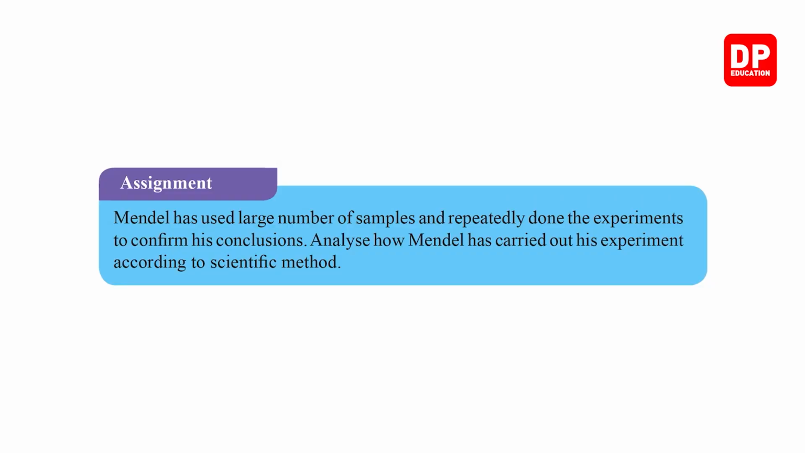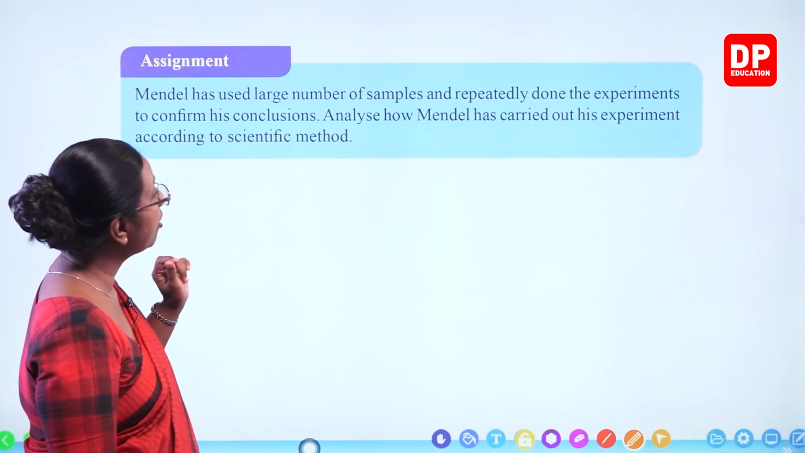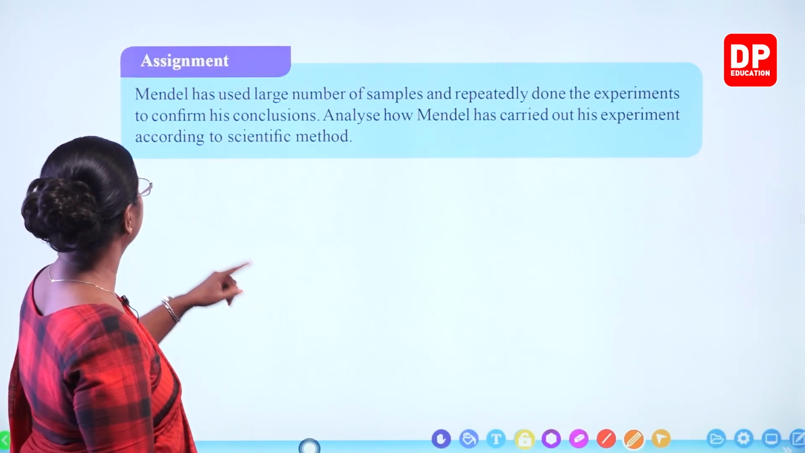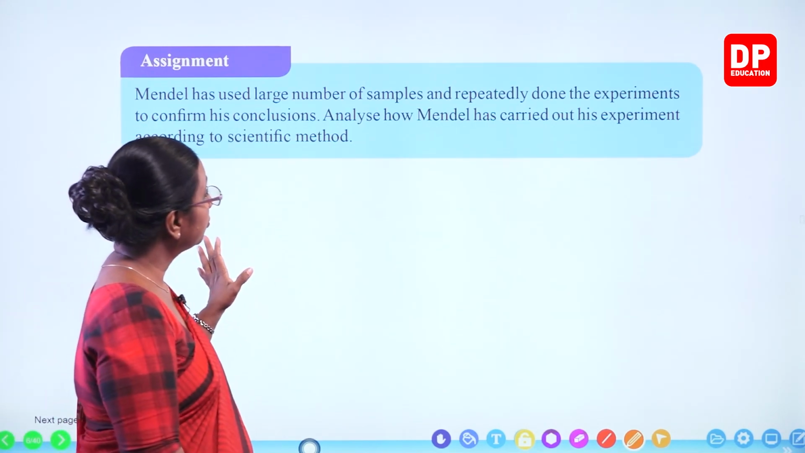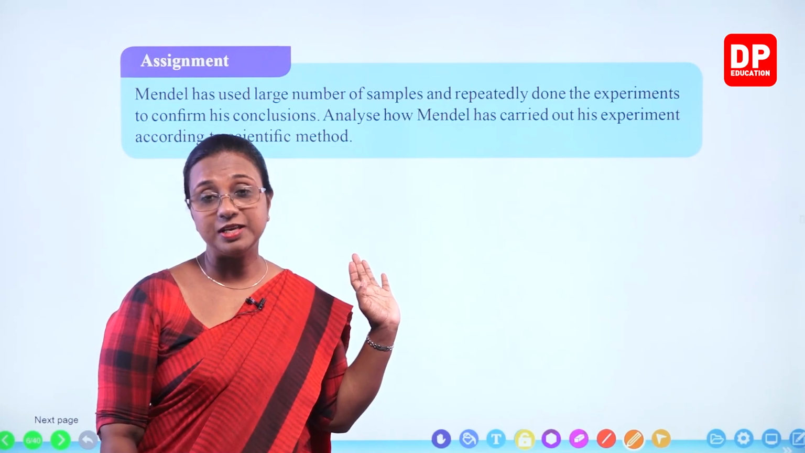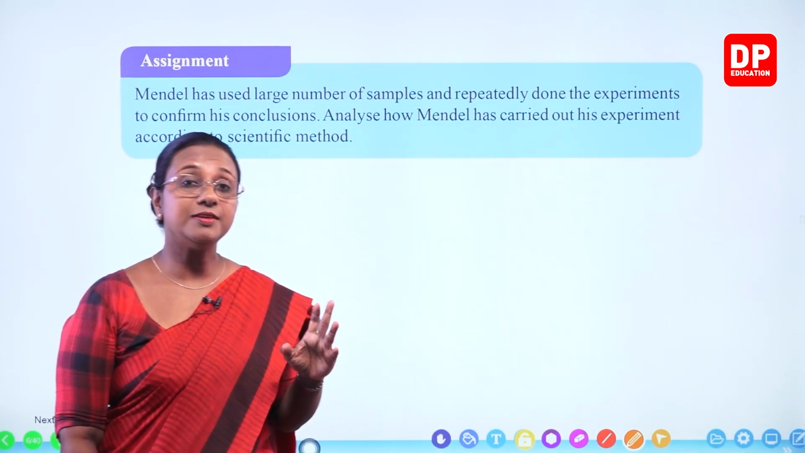So there is an assignment that you all have to consider. Mendel has used a large number of samples and repeatedly done the experiments to confirm his conclusions. Analyze how Mendel has carried out his experiment according to the scientific method. So, you all are familiar with the scientific method, students. What is the scientific method?